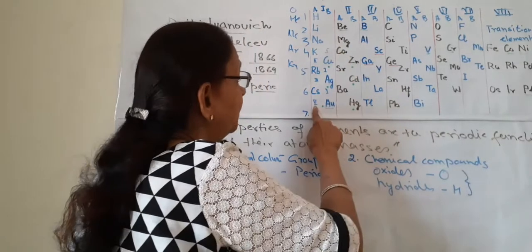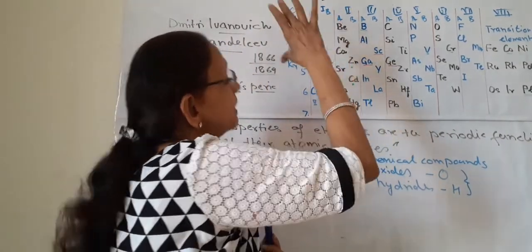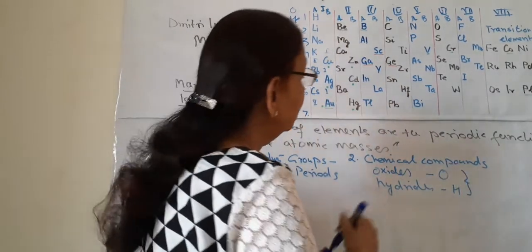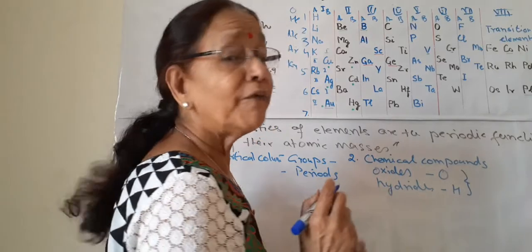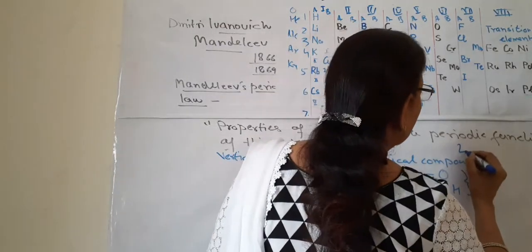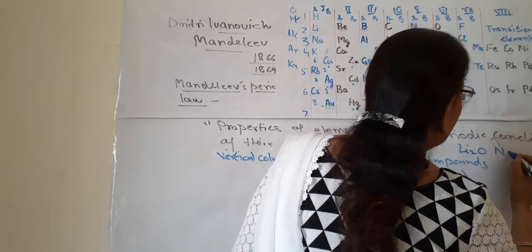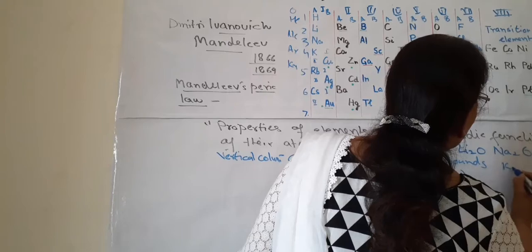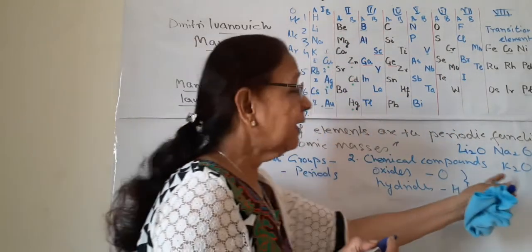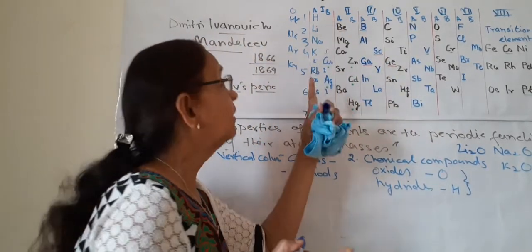In one group, suppose lithium, sodium, potassium, these 3 form the same type of oxide with oxygen and the same type of hydride with hydrogen. How? Li2O is the formula for lithium oxide, Na2O, K2O. These are the oxides of these, so they have the same oxides and are grouped under one group.